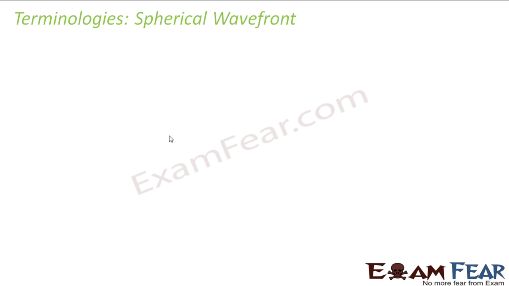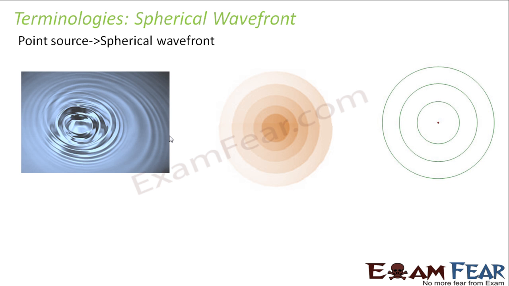Spherical wavefront means a wavefront which is spherical in shape. The example which I had taken in the previous slide, there you saw that the wavefront was linear, like it was in the form of straight lines. So in this case, under what situation will the wavefront be spherical? When we have a point source. If the source of light is a point source. Point source means the size of the source is so small that it can be considered as a point. It is considered as dimensionless, right?